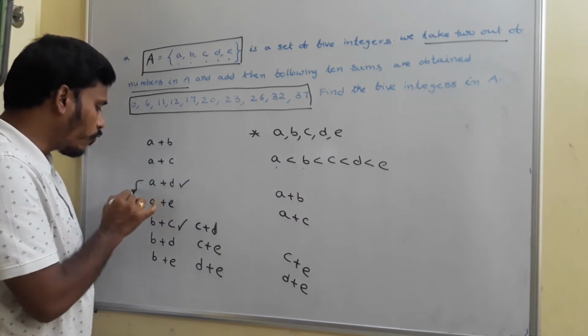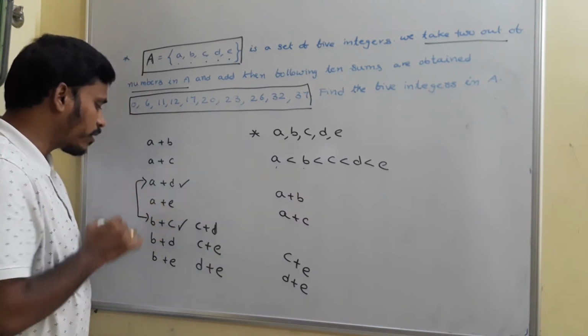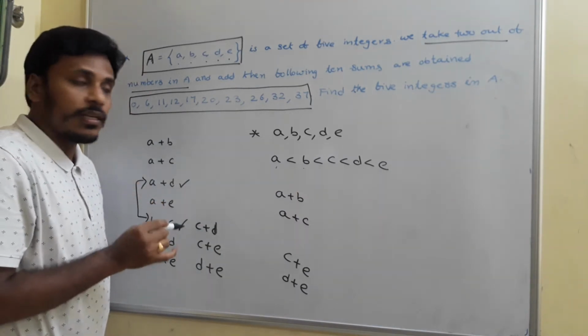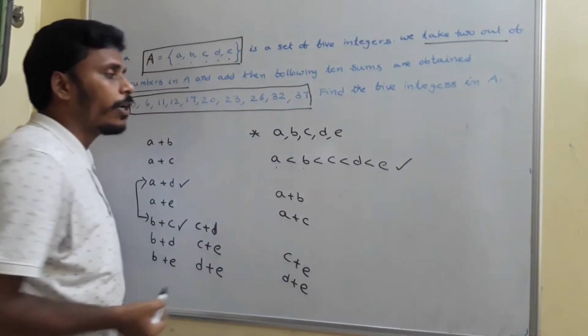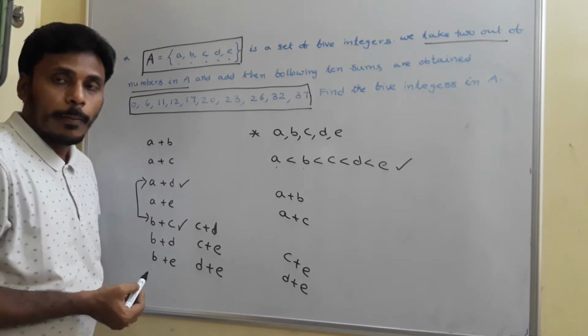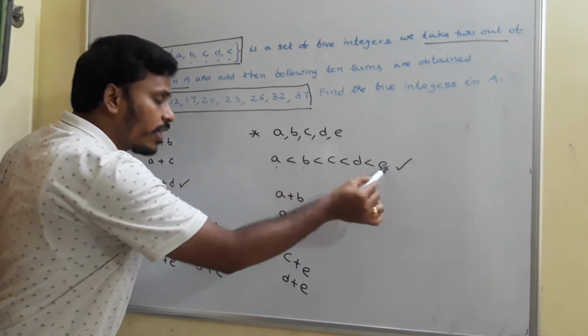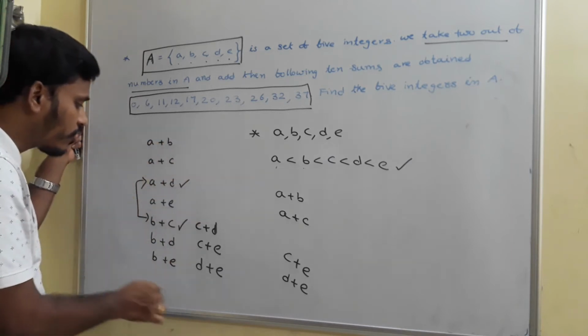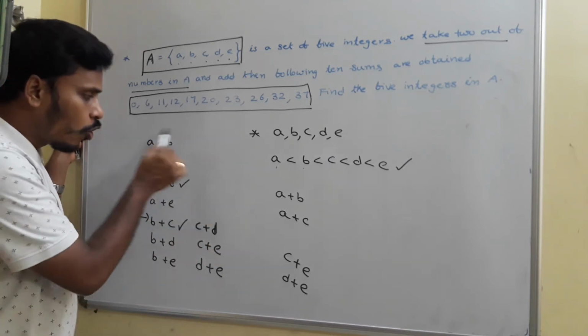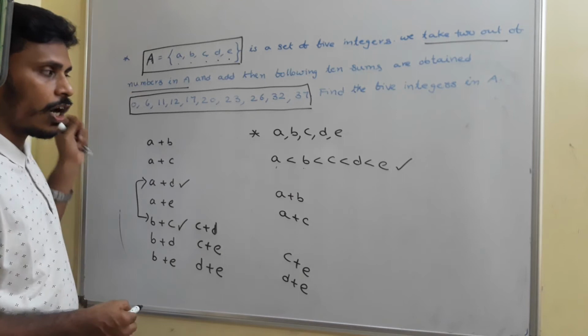We don't know which one is greater among A plus D and B plus C. See, I considered this order between those 5 integers, but by using this order, we don't have any chance to arrange these 10 numbers in order.